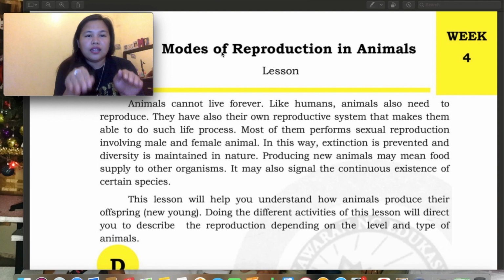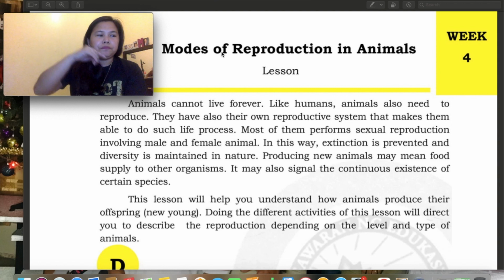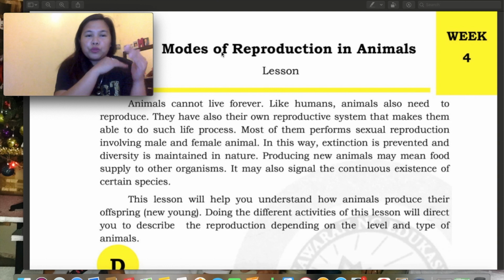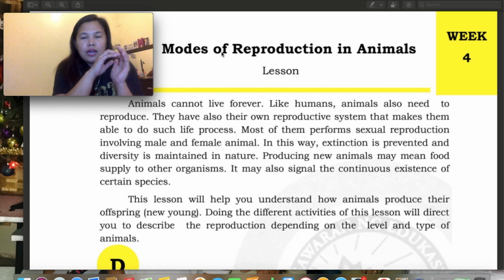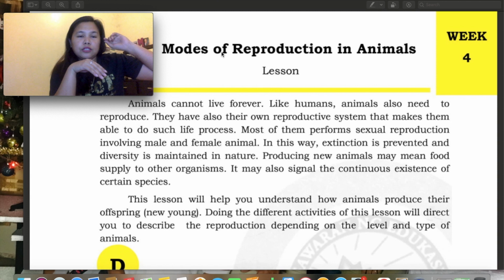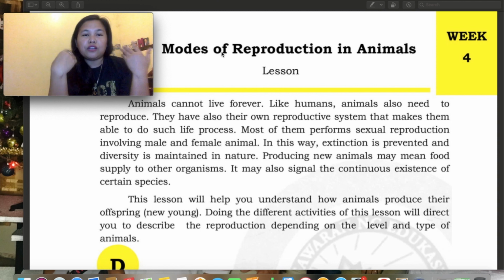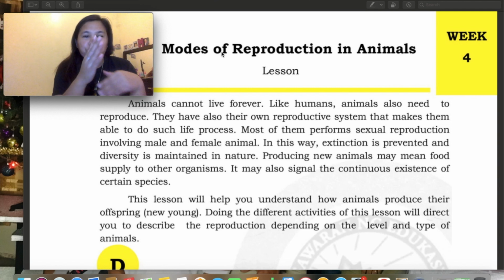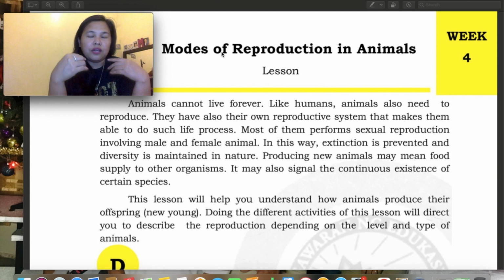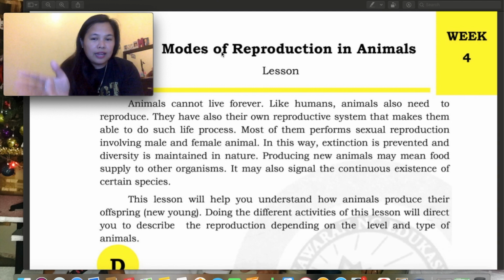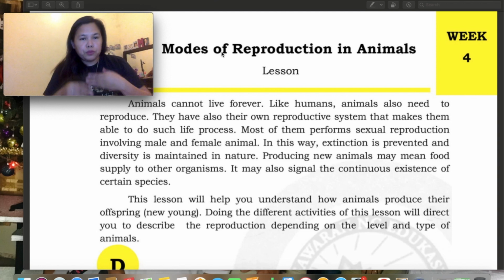Just like I said earlier, yung hierarchy, tawag nito, yung producer, consumer, and decomposer, na yung higher doon sa hierarchy na yun is yung consumer. So ang consumer, yung kinakain niya yung producer, or same as yung carnivorous and herbivorous, yung mga ganon. So pag-aaralan din natin yan. So, it may also signal the continuous existence of a certain species. Okay, so kailangan talagang mag-reproduce na maparami ng